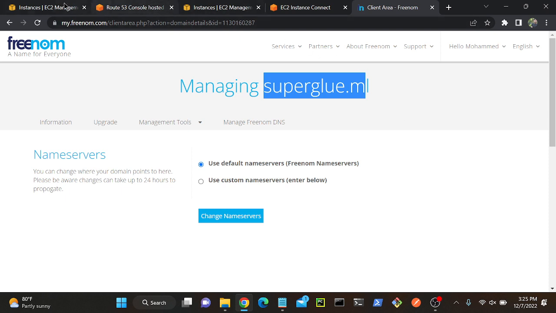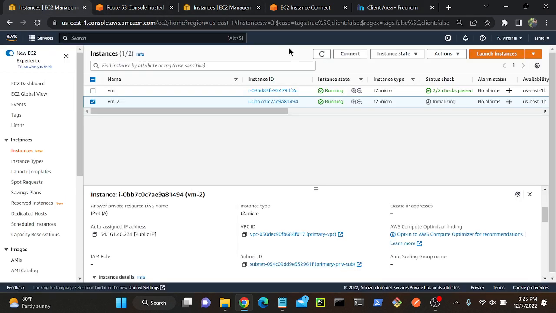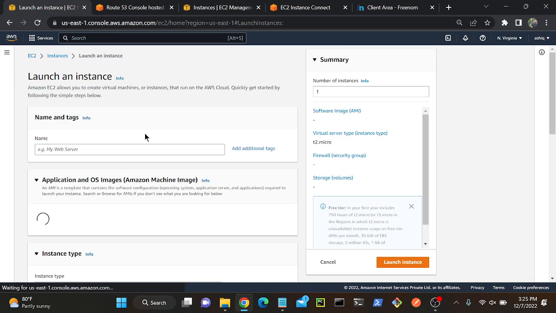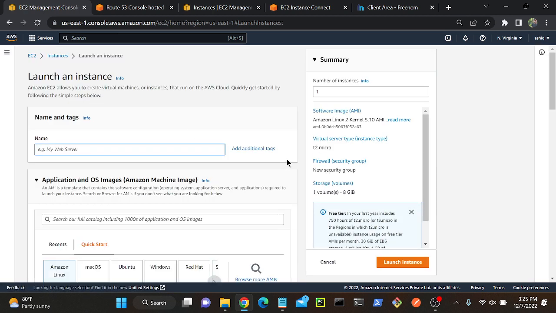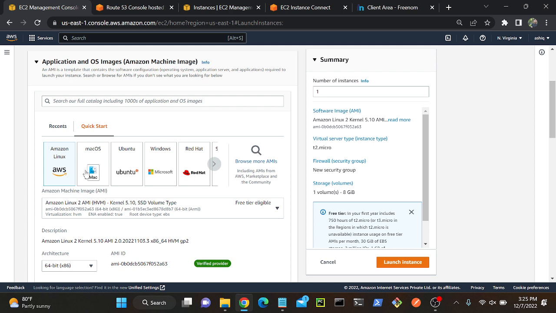Okay, so let me navigate to EC2. You know EC2, right? How to create a virtual machine and all, right? Okay, so I'll create a virtual machine, launch instance. Then name. Is it mandatory or not? Okay, then I will give a name, my website. Then I'll come down. What is this? AMI. So can I create a custom AMI? Okay, fine. So I'll select Amazon Linux.